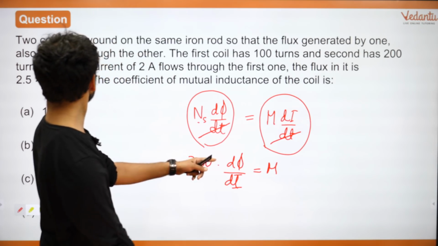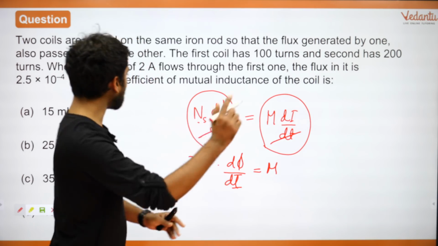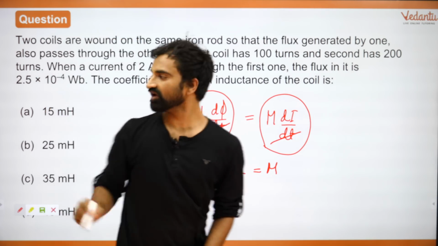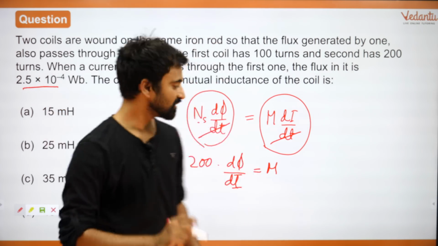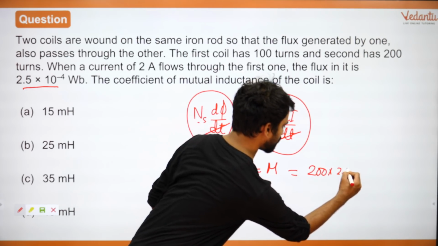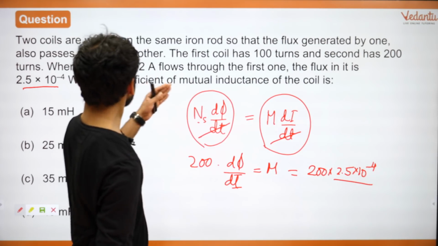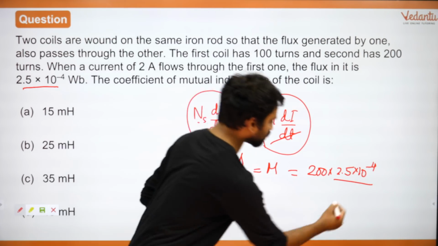Do we know d phi? Well, we know that initially the flux was 0, and later the flux was equal to 2.5 into 10 to the power minus 4. So this comes out to be 200 into 2.5 into 10 to the power minus 4 divided by, initially the current was 0, later on the current was 2.